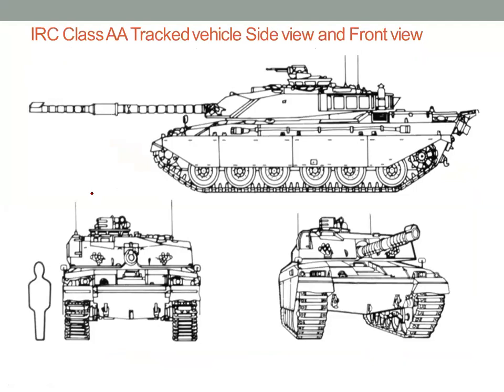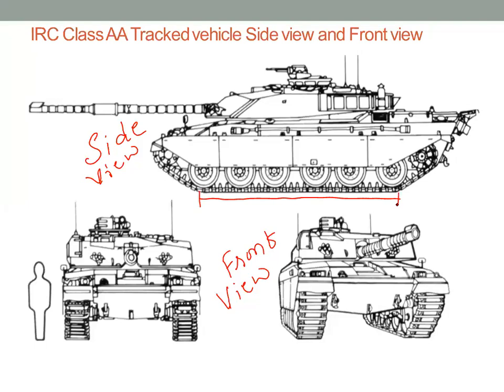So this is the side view of the vehicle, and this is the front view. From the side view, what is the total tire contact length which we have understood?